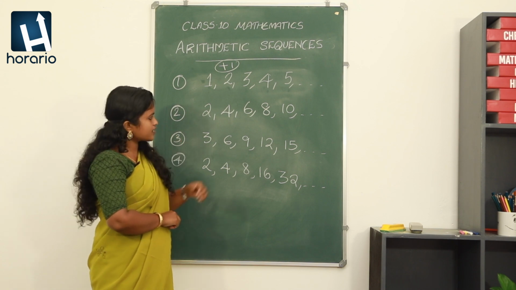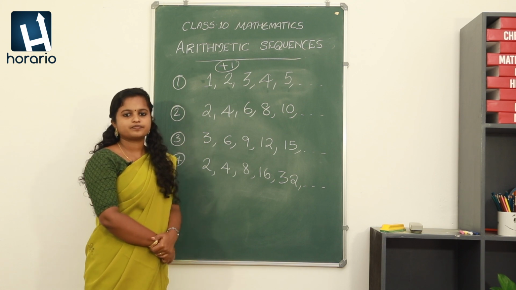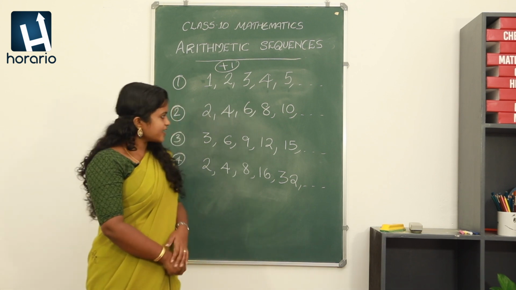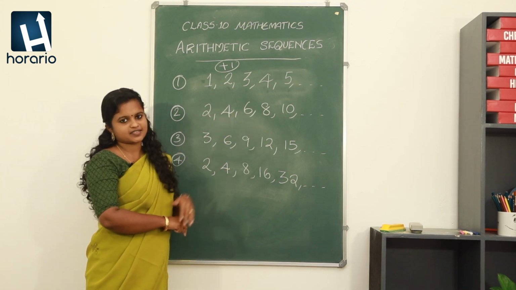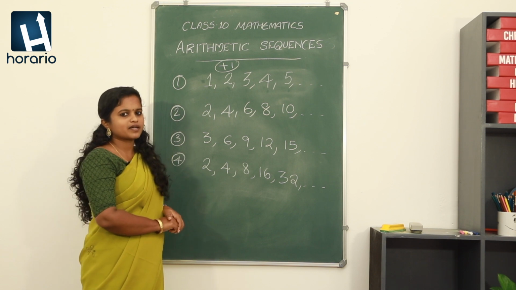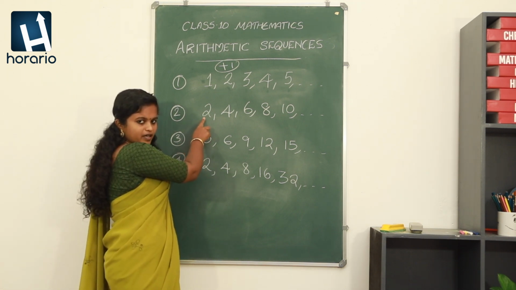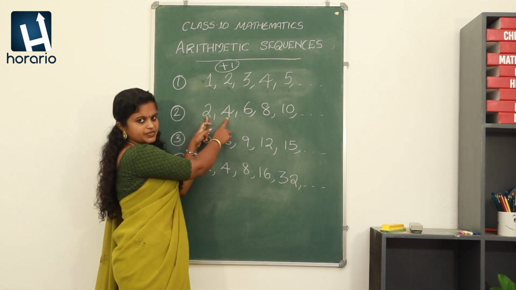Now, can you check whether there is any criteria like that here in the second sequence? Just find it out. Is there any criteria like that? Yes. Here also we are adding a particular number in order to get the successive terms. Right? Then what is that number? Let me see. Here we have 2. Then if we are adding the number, again 2 with the 2 we will be getting 4. Right?